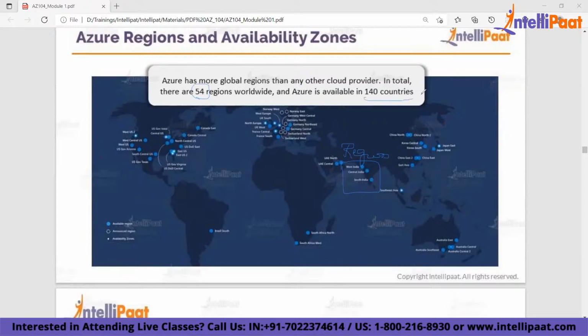How many countries does it operate in? 140 countries. So just look at the screen. This is India. This is UAE. This is Singapore, China, Japan, Korea, China North, Australia, Southeast Asia, South Africa, and the USA, complete US. So the benefit is you can choose to deploy in any data center, and these data centers are interconnected with each other.